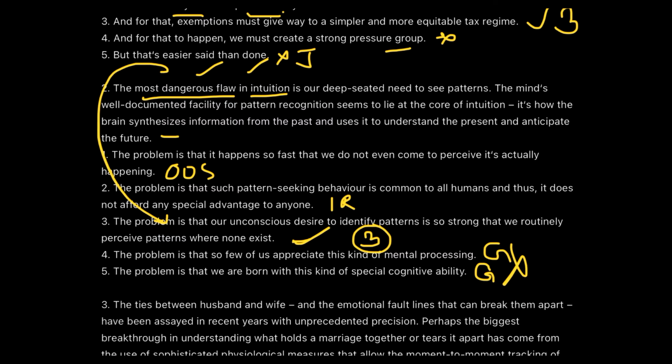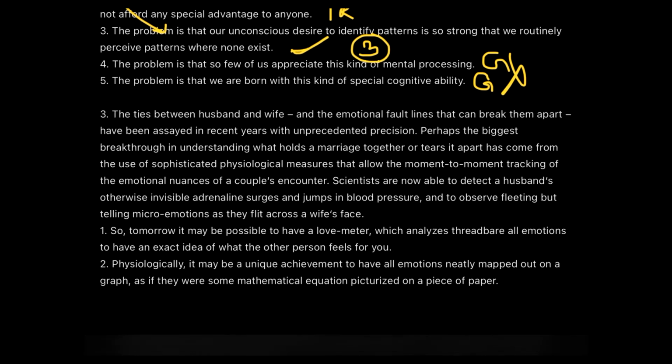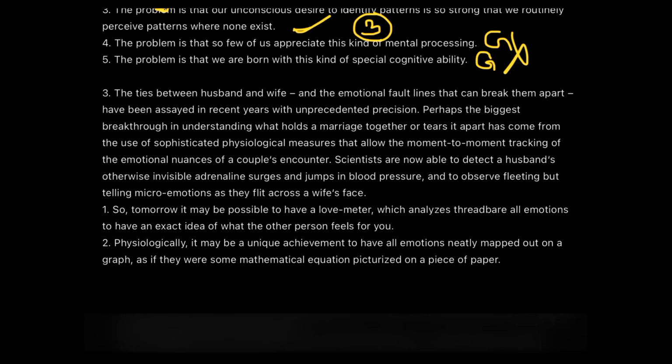Now moving to the last one quickly, here comes the last one. The ties between husband and wife and the emotional fault lines that can break them apart have been essayed in recent years with unprecedented precision. Perhaps the biggest breakthrough in understanding what holds a marriage together or tears it apart has come from the use of sophisticated physiological measures that allow the moment-to-moment tracking of the emotional nuances of a couple's encounter. Scientists are now able to detect a husband's otherwise invisible adrenaline surges and jumps in blood pressure, and to observe fleeting but telling micro emotions as they flit across a wife's face.